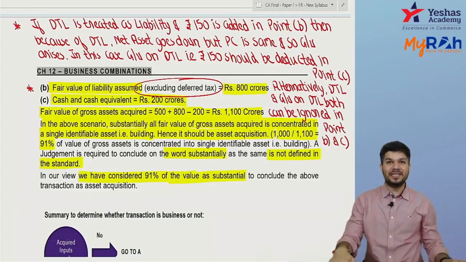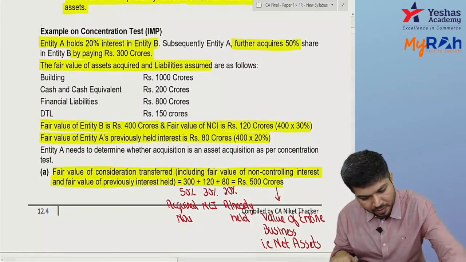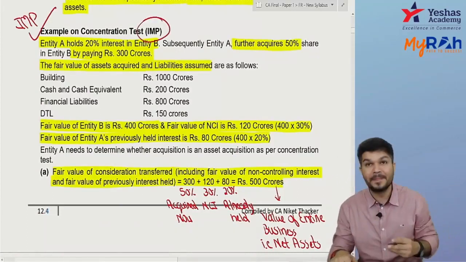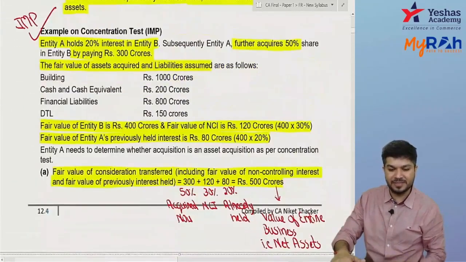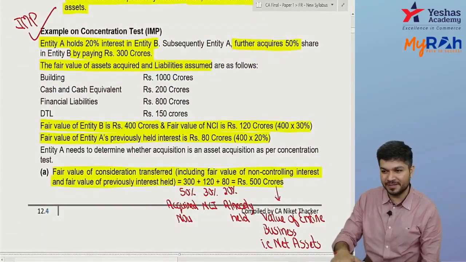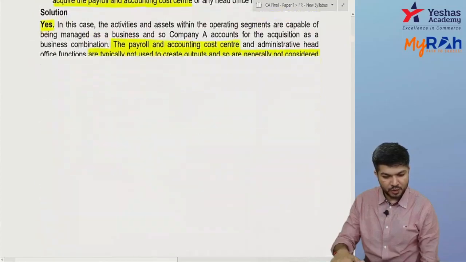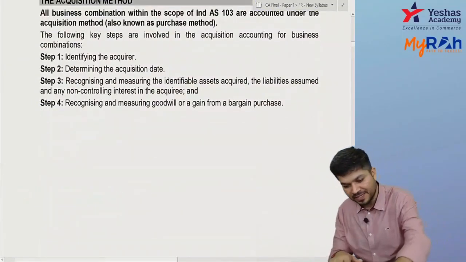Okay, now we take a break. The example on concentration test is important. It's already written, but still mark it. Done. Questions 1, 2, 3, 4 are done.